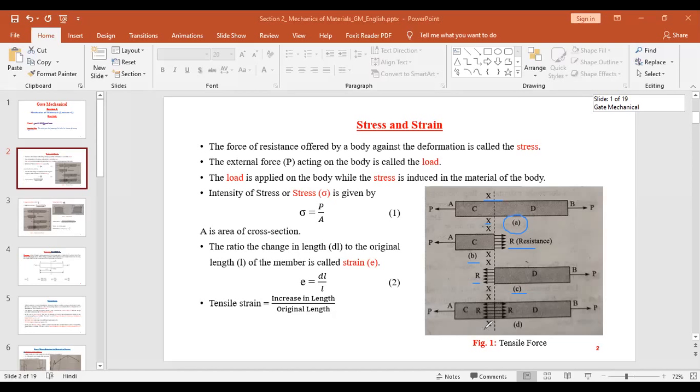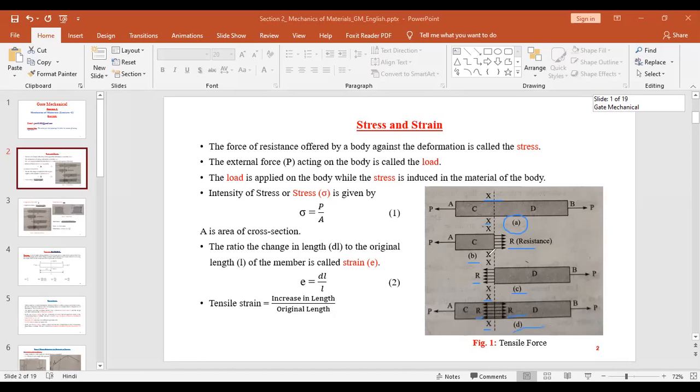But when we talk for the entire member as a whole, this R here and R here will cancel out. So that is why we see this type of behavior.